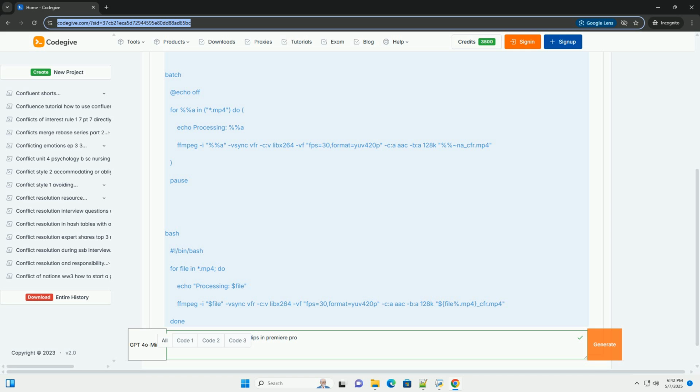Average bitrate, recommended for delivery. If you need to control the file size more precisely, select average bitrate and enter a target bitrate in kbps. The bitrate will depend on the resolution and the type of content. A quick internet search for recommended bitrates for your specific resolution and content will give you a starting point.